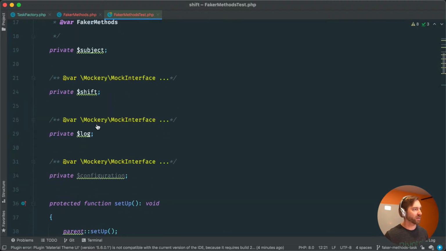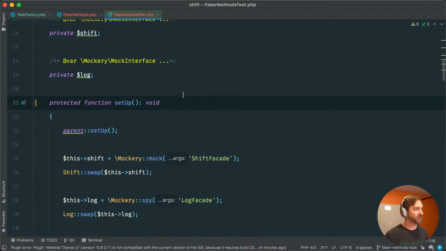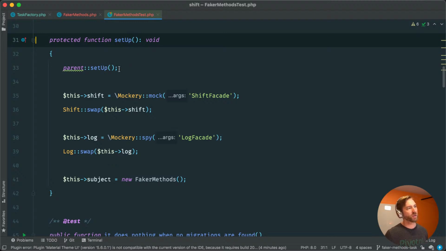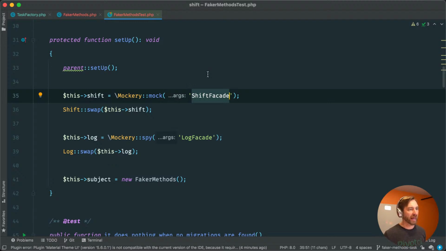So we've got some setup here, var subject, Mockery interface, all that kind of stuff. We don't need to mess with configuration, so that's fine. So what we do in our setup here is we basically mock out the Shift facade. And if you've watched any of the previous streams, everything that Shift does is really just a facade for this underlying class. It's a utility class. Think of it much like Carbon. It just has hundreds of methods on it to do all sorts of things that I might want to do when running a Shift. So I don't necessarily break these up. It's all just in this utility class that's hidden behind what I call the Shift facade.